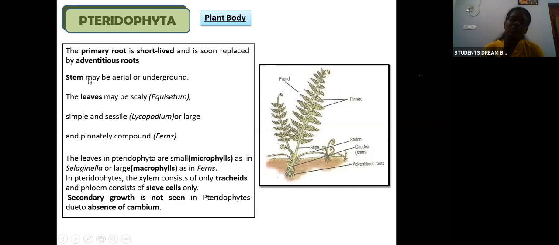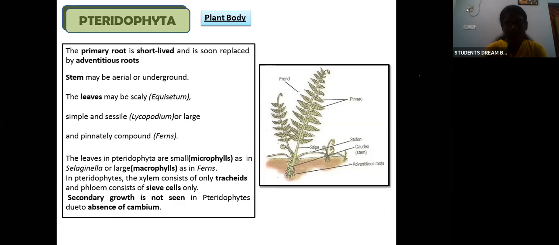Okay, how will the stem be? It will be aerial or underground. Sometimes it will be aerial, standing erect, or sometimes underground. How will the leaves be? They may be scaly, like scales, or simple sessile, or large pinnately compound. These are different morphologies of a leaf, the types of leaves. So it can be like this.